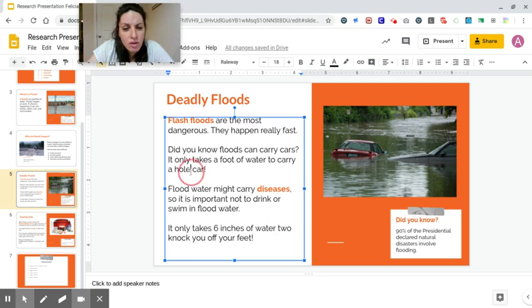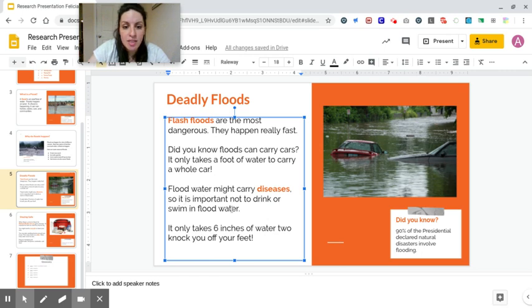This word whole is kind of jumping out at me because that's like a hole in the ground and not like whole, like the whole thing. When I'm thinking, I think about whole, like part whole. Oh, it has a W, right? Part whole, like in math. I know there's a W there. Okay. That looks a lot better. It takes a foot of water to carry a whole car. Okay, I'm good with that.